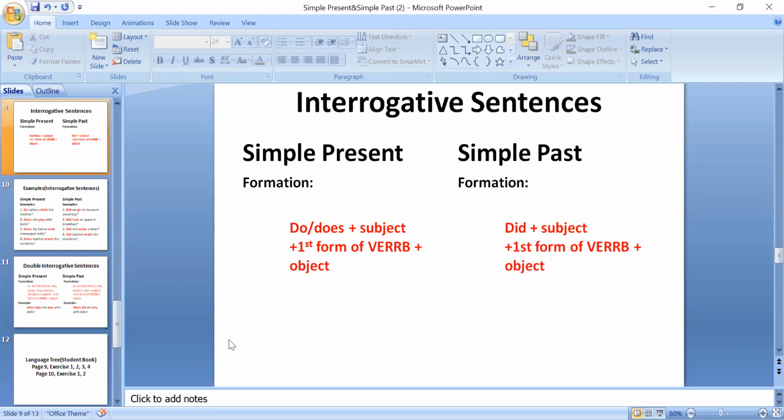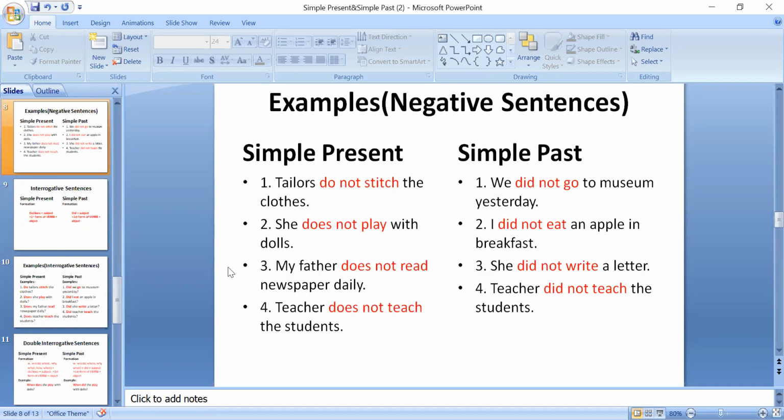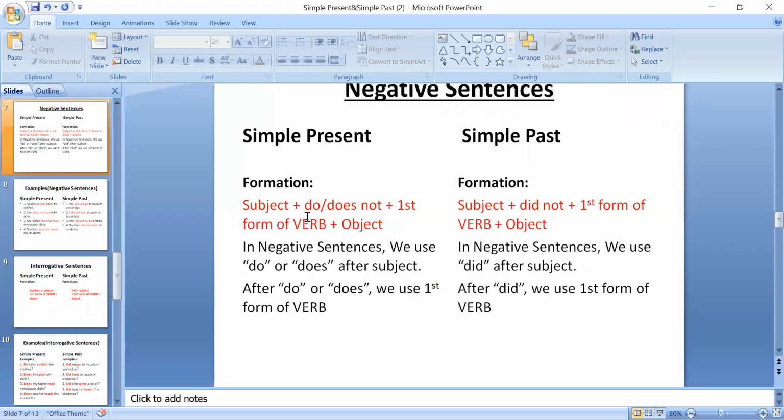Okay, then I told you about interrogative sentences. In interrogative sentences, helping verbs will be in the beginning. ठीक है? As you have seen, in negative sentences, helping verb जो था ना वो subject के बाद था. Okay, you can see at the formation of negative sentences सबसे पहले subject है, then do or does. But in interrogative sentences these two will be replaced. इन दोनों की position change हो जाएगी, ये एक दूसरे की जगह ले लेंगे.